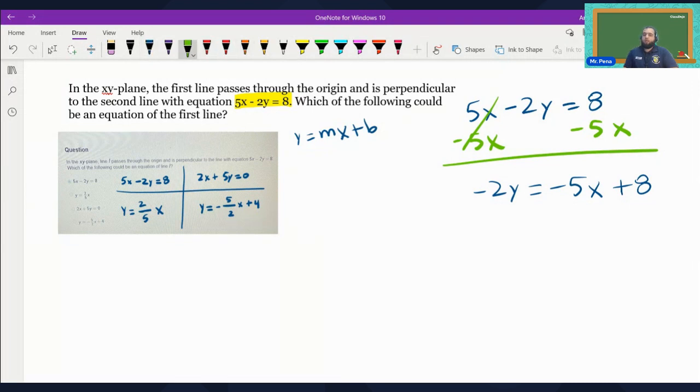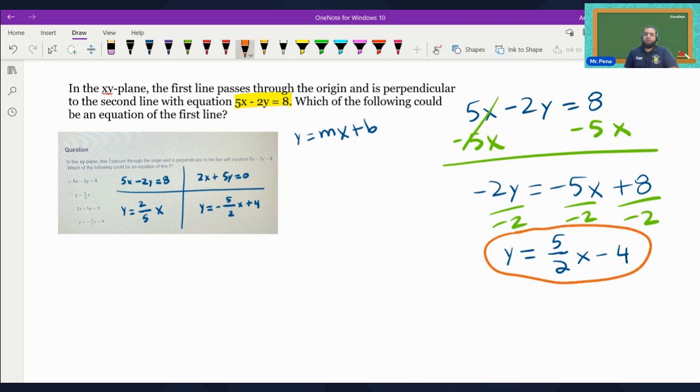So now we're left with a negative 2 in front of the y. So we're going to divide that by negative 2 and do that to both sides. Divide each side by negative 2 and you'll get your complete y equals 5 over 2x and then negative 4. Positive 8 divided by 2 is negative 4. So this is the first part of what we are looking for, the second line.